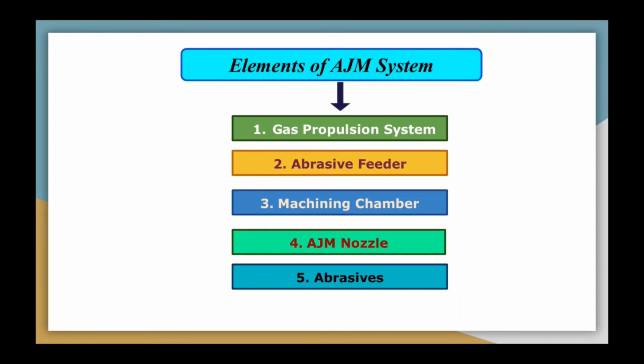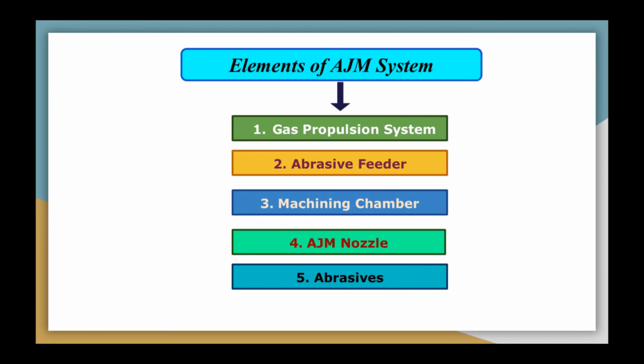Nozzle pressure normally ranges around 2 kg per centimeter square, but the actual value to be used depends upon the workpiece material that you are machining and the required material removal rate, that is MRR. Now, increased wear of the nozzle leads to less straight cutting and higher inaccuracy. So that point we have to take care.